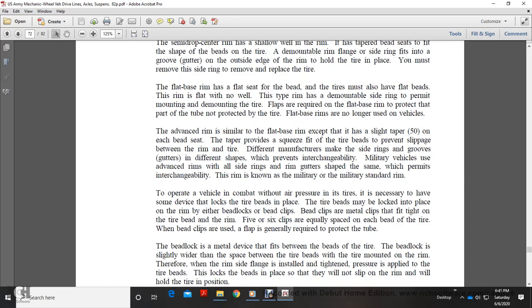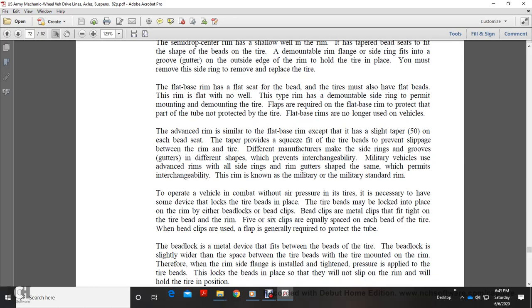Flat base rims are no longer used on vehicles. Advanced rims are similar to flat base except for a slight taper on each bead seat. The taper provides a squeeze fit with the tire bead to prevent slippage between the rim and the tire. Different manufacturers made the side rings and the grooves of the gutters in different shapes to prevent interchangeability.